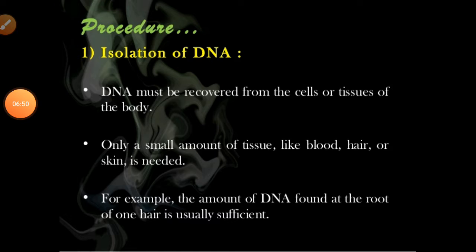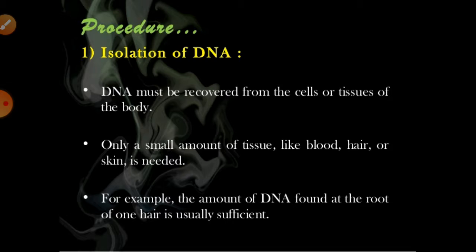If we talk about the isolation of DNA, how are we able to isolate it? For that we have to know the different processes. This DNA is isolated from the sample.